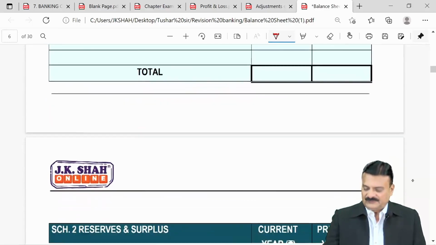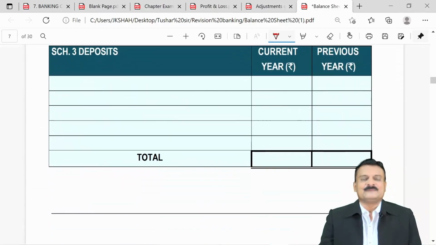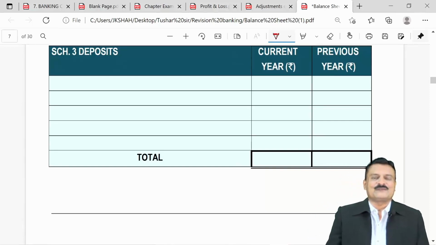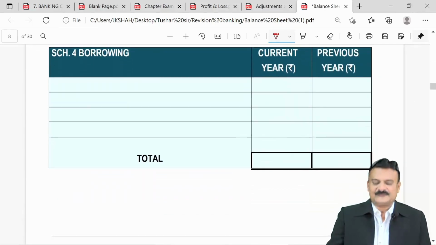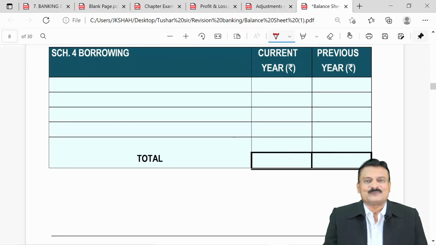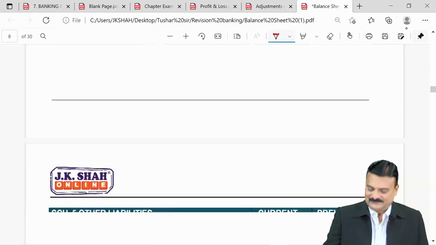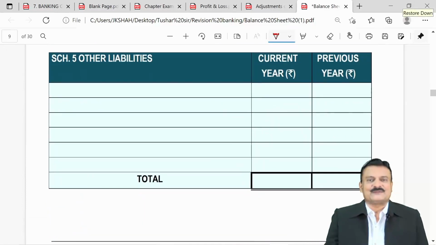Note 3 is deposits. Deposits will include main 4 deposits: savings, current, fixed deposit and recurring deposits. 4 is borrowings. Our bank has borrowed from Reserve Bank of India, borrowing from other banks, borrowing from what you call financial institutions. Schedule 5 is other liabilities and provisions.